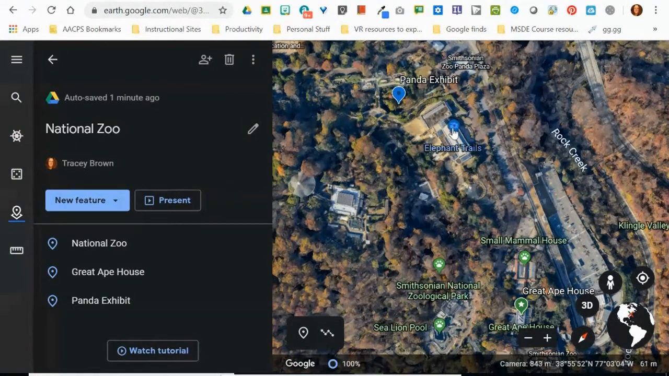So let's say we were going to start at the elephant house here. So I'm going to click right here on the elephant house. And then our next destination at the zoo is going to be the small mammal house. Then we're going to go to the ape house. We're going to go to the sea lion pool. And I'm just moving my mouse and clicking on each of these locations. Finally, we're going to go see those adorable pandas. And then we're going to wrap back up by meeting over here at the elephant house.